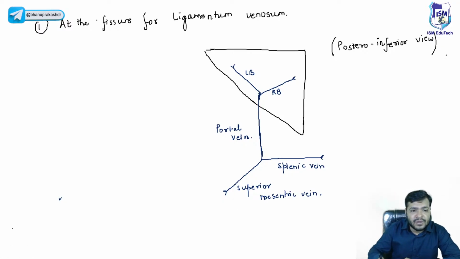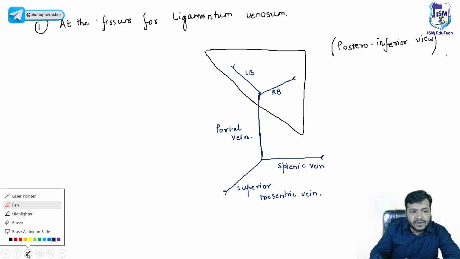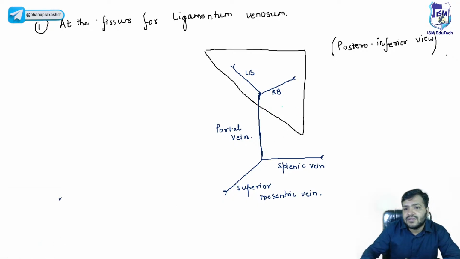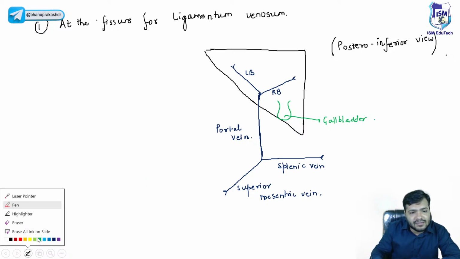And you already know that we have something very special called the gallbladder. From the gallbladder, which vein will drain into the right branch? Yes, it is the cystic vein.